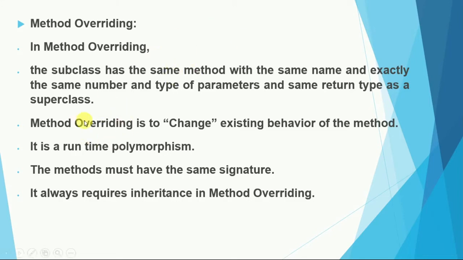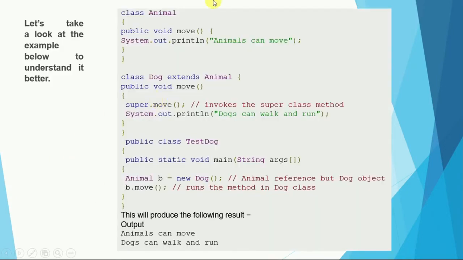To override a method is to change the existing behavior of the method, so it is runtime polymorphism. The methods must have the same signature. Method overriding always requires inheritance. In method overloading we don't need inheritance, but in method overriding we require inheritance. Let's take a look at this example. We have a class named Animal, the parent class, and a method named move, and we want to print the statement "Animal can move".